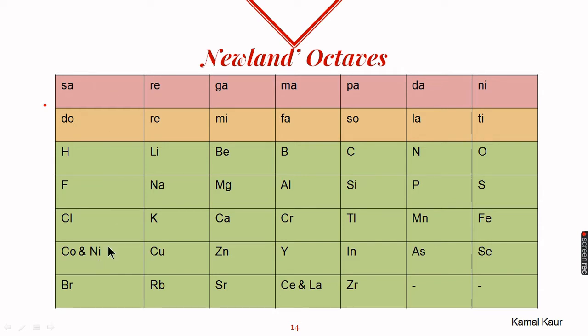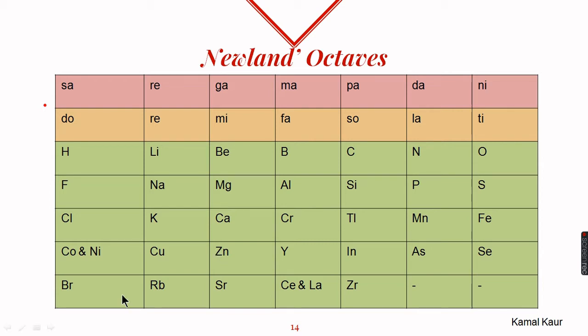Under the same note, he kept dissimilar elements. For example, hydrogen, fluorine, chlorine and bromine. These are all non-metals, while cobalt and nickel are metals. So he kept metals under the same note as the non-metals. So this is another drawback.